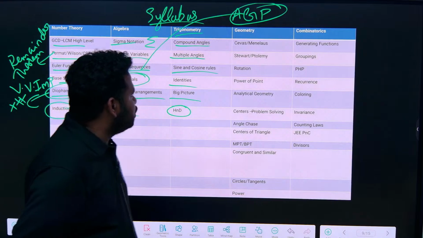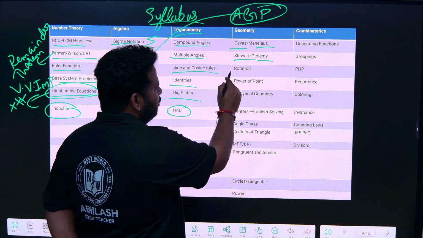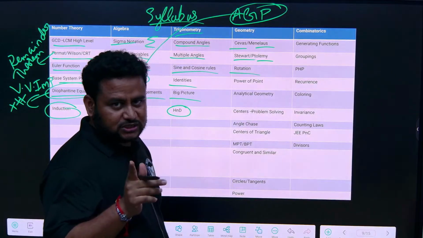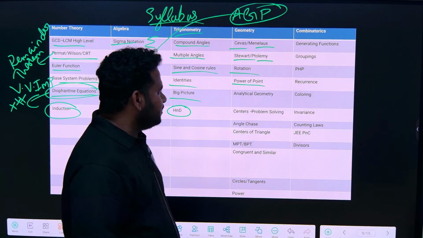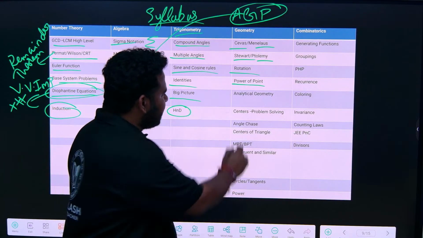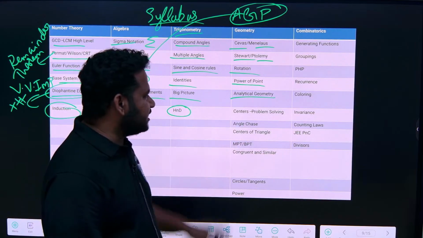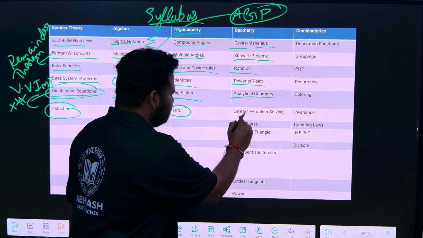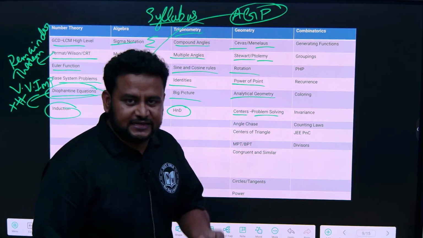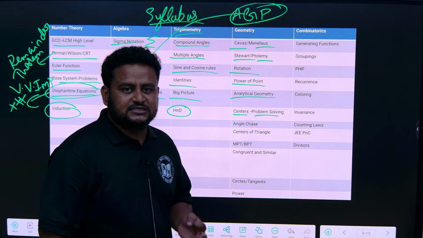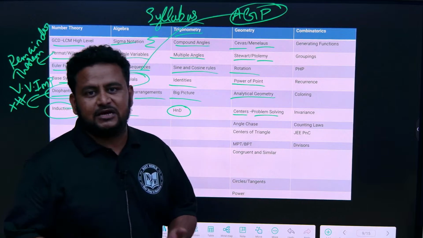Next, coming to geometry: Ceva and Menelaus, and also Stewart and Ptolemy theorem, and also rotation. Rotation based questions will be coming. Then power of a point, and also here we have analytical geometry. It is not just 3D or 2D, that is analytical geometry. Then there are centers, problem solving. Centers means centers of a triangle: incenter, orthocenter, circumcenter, all these things, centroid, median, all these types of things.